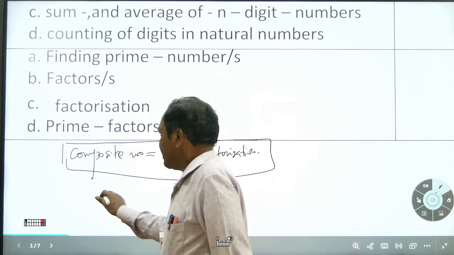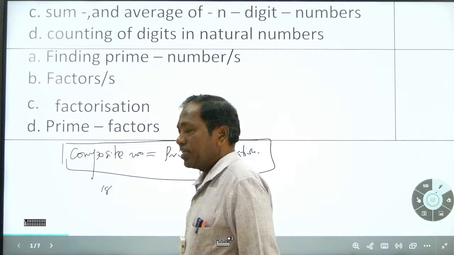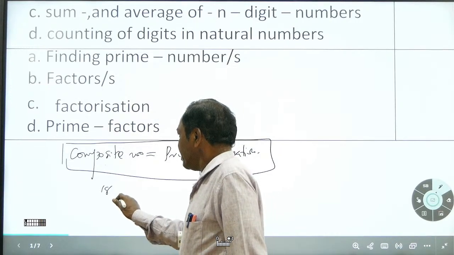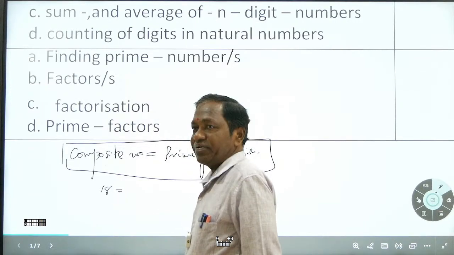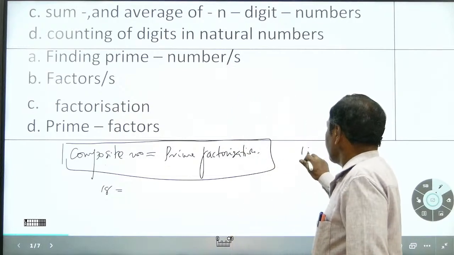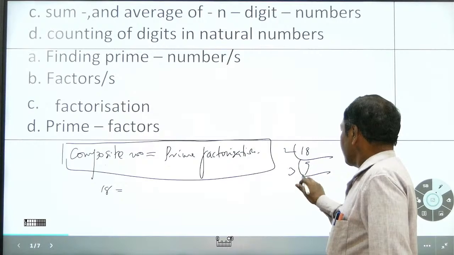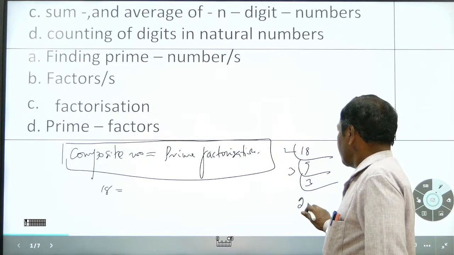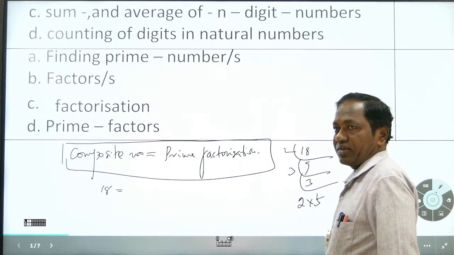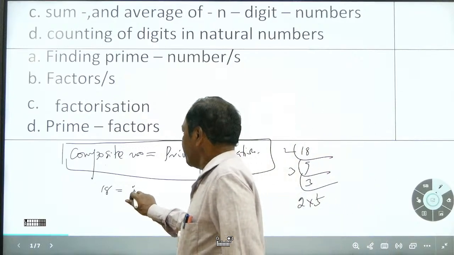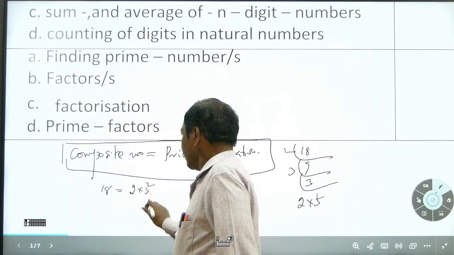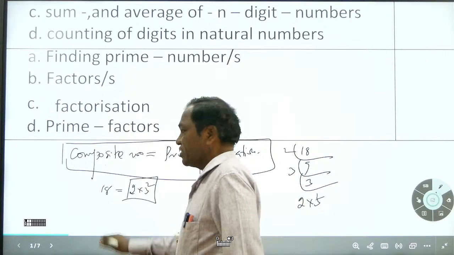Next, for example, let us take 18. What are the factors for 18? Then you have to do the LCM method. What is the prime factorization of 18? 2 9s, 3, 3. It means 2 into 3 square is the prime factorization, like that.